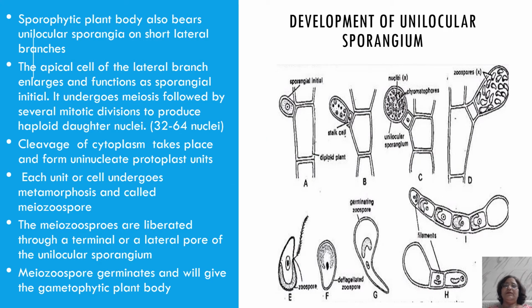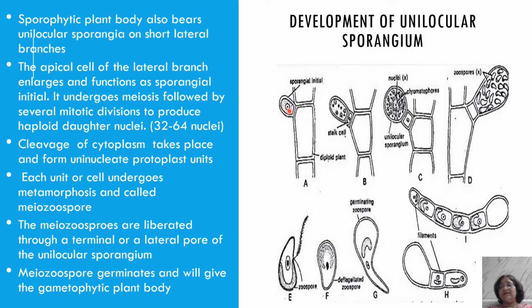Now about the unilocular sporangium. In the previous slides, you have seen the filament with the unilocular sporangium. This unilocular sporangium is sessile. It is also at the terminal position, on the lateral branch. This is the terminal cell of this lateral branch. The important thing is that this nucleus undergoes meiosis first. First, it will undergo meiotic division, which is the reductional division.